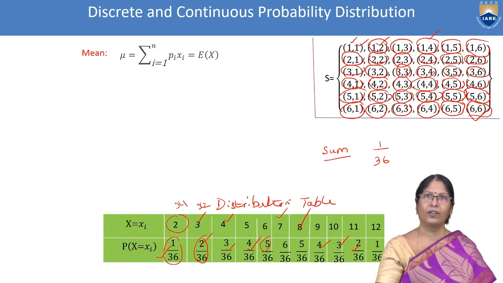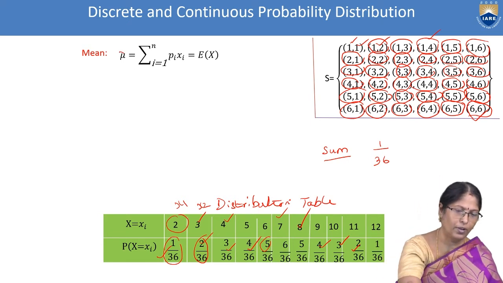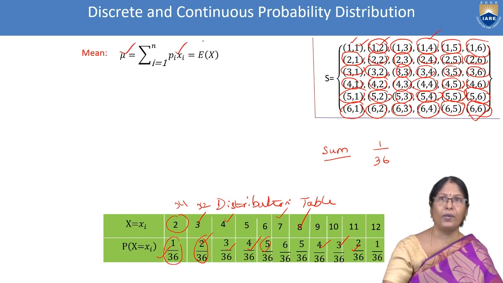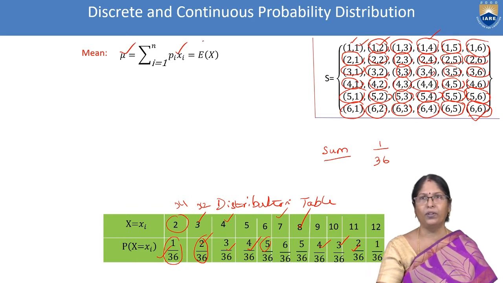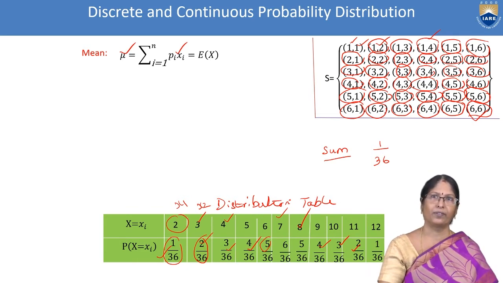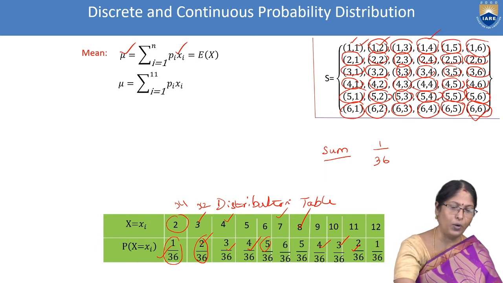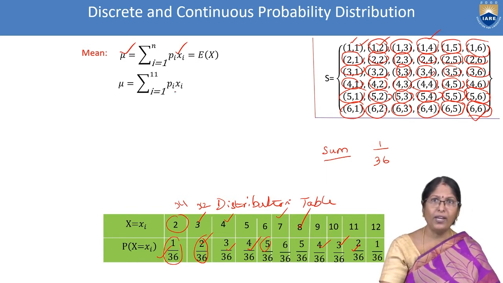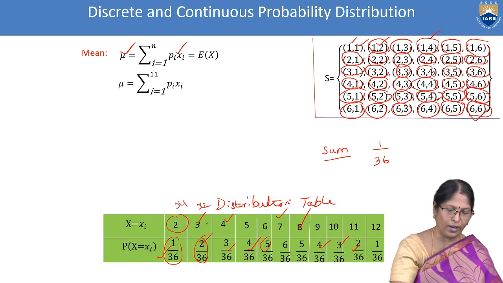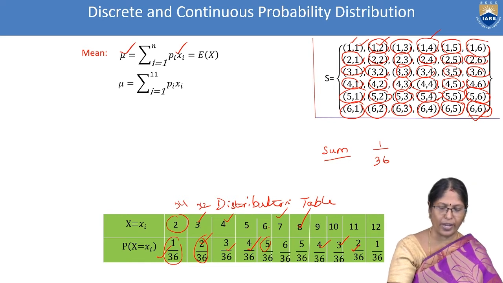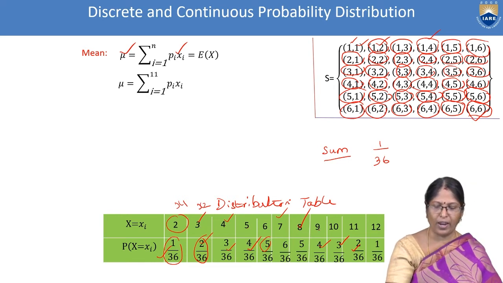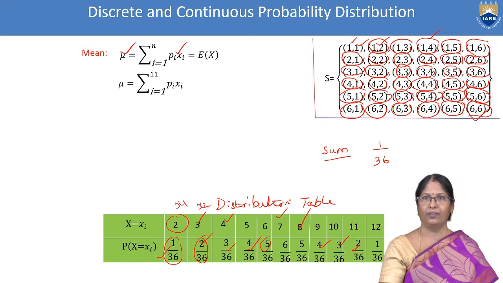Mean. This is the formula: mean mu equals the sum for i equal to 1 to n of pi xi, which is the expectation of x. Here i equal to 1 to 11. The meaning is, this is x1, x2, x3, x4, x5, x6, 7, 8, 9, 10, 11.